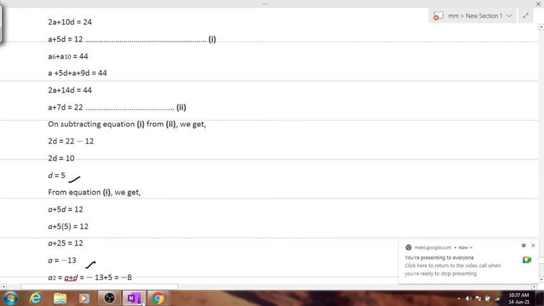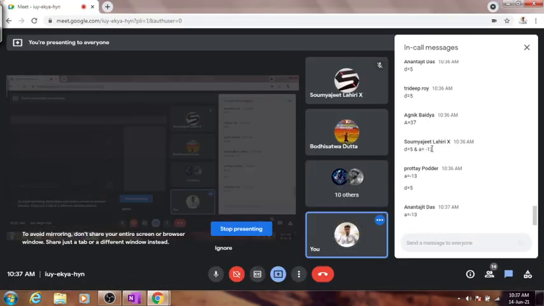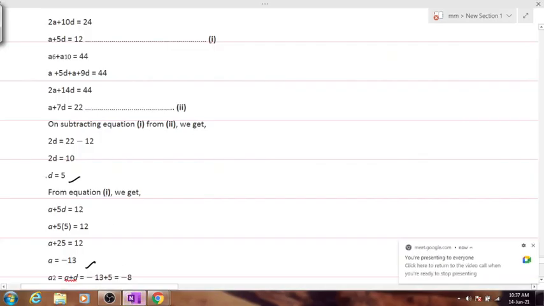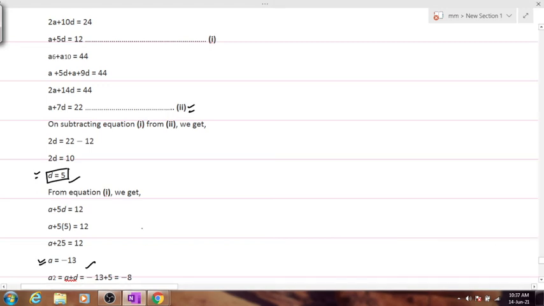Pratay, kindly see your solution. You have made a mistake somewhere. Agnik has made a mistake somewhere. Kindly check. When you get the second equation as this, your D will come out to be 5. That's correct for everyone. And your A will come out to be minus 13. Is this thing clear to everyone?